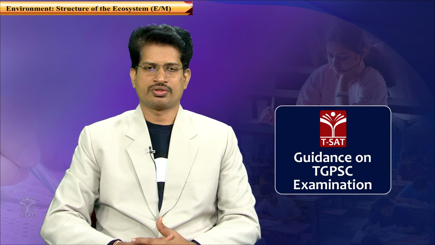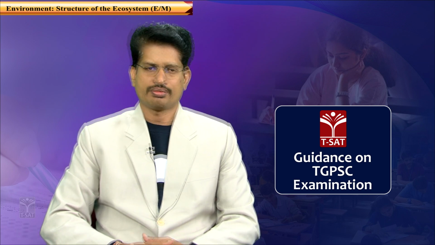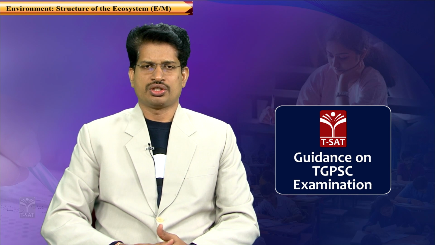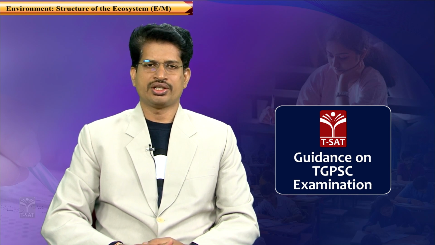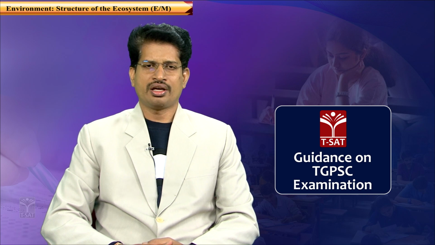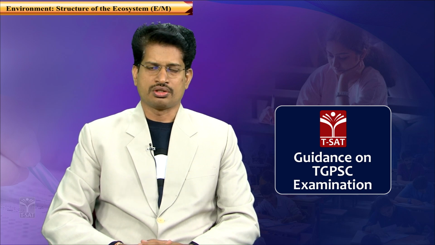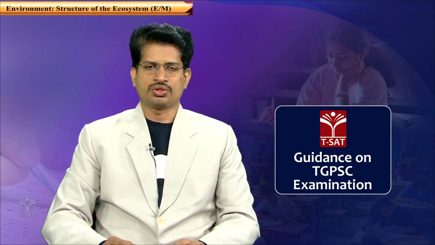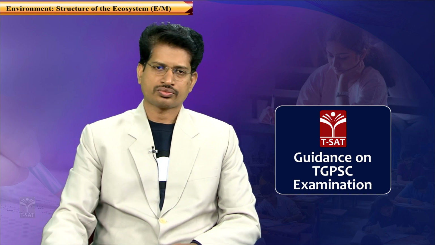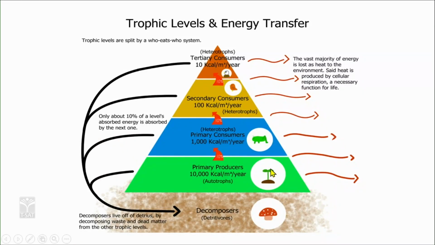The first trophic level is known as the primary producers, and the basis on which the trophic levels are divided is the mode of acquiring nutrition. The way a trophic level acquires energy or nutrition is the basis on which it is defined.